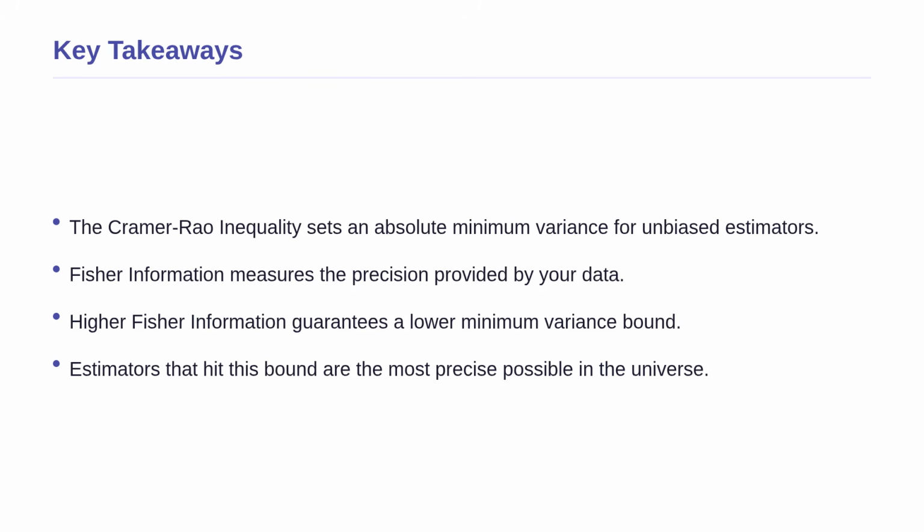Let us summarize the key takeaways from our journey. First, the Cramer-Rao inequality acts as a universal speed limit, setting an absolute minimum variance for any unbiased estimator. Second, Fisher information is the key metric that measures the precision provided by your data. The more information you have, the lower your minimum error can be. Finally, if you find an estimator that hits this bound, you can stop searching. You have mathematically proven that no better unbiased estimator exists in the universe. You have mastered a gold standard of statistical inference.